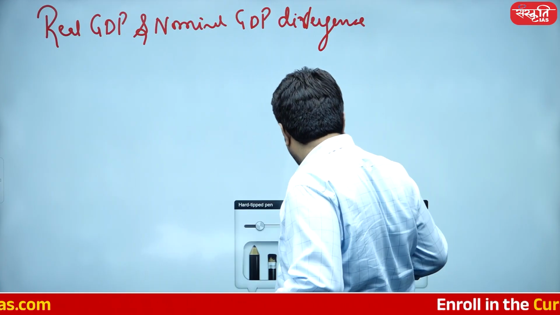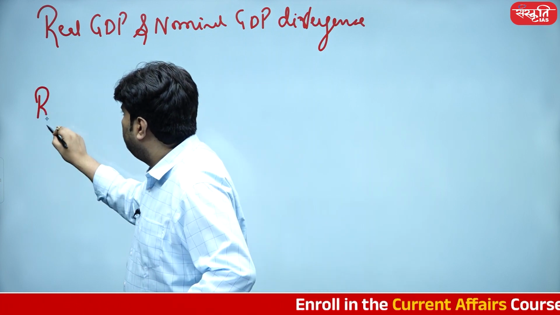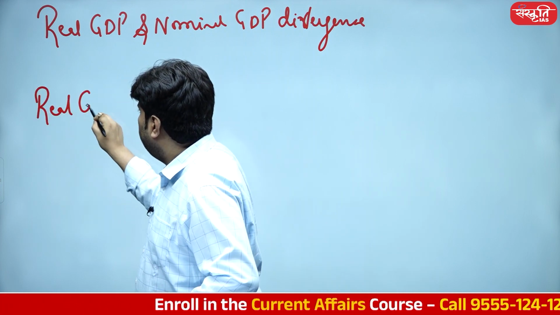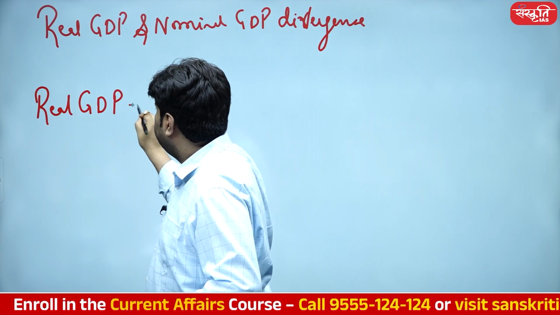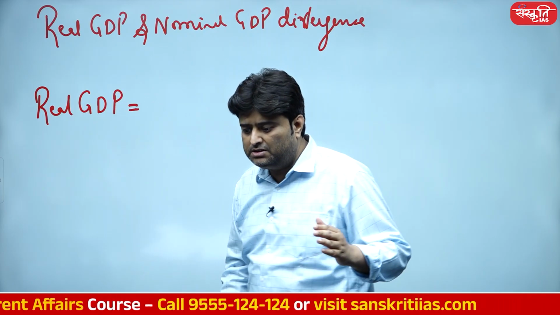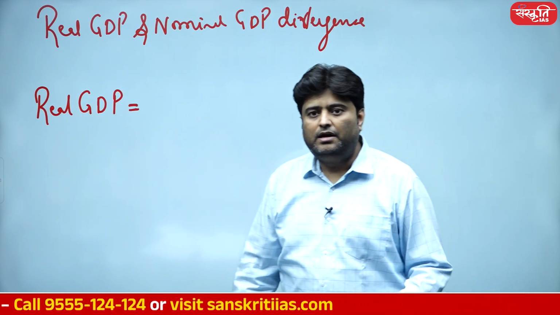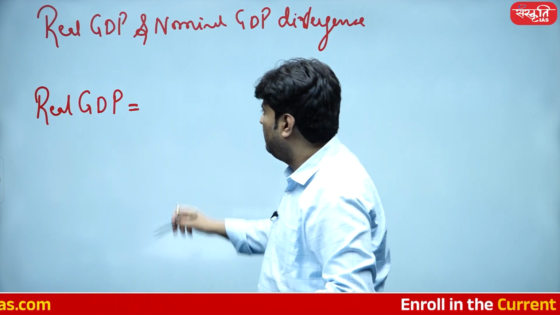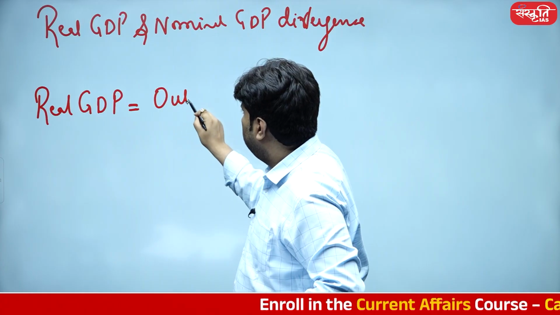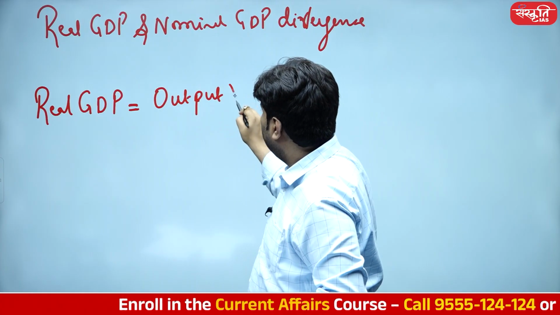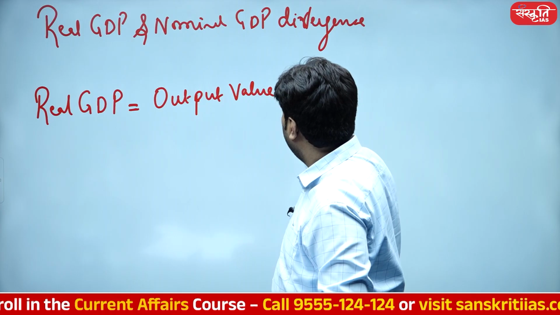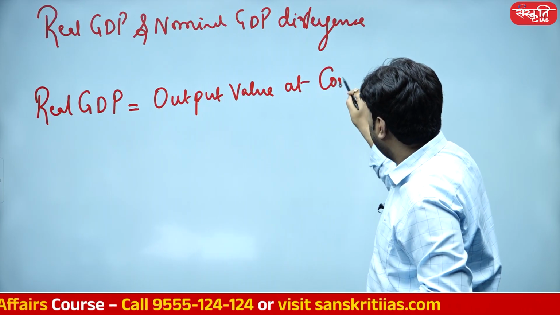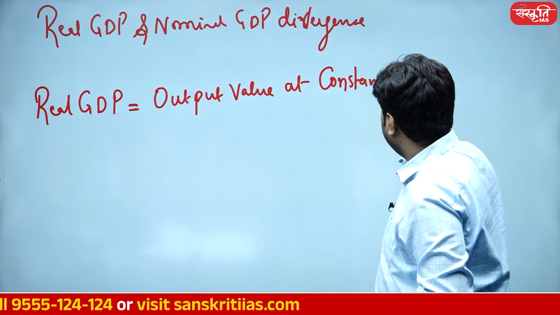Let's address this question. So first of all, we are all aware of one very important point. What exactly is real GDP, student? Real GDP is output value at constant price. Output value, whatever you are producing and selling to the market, should be calculated at constant price.